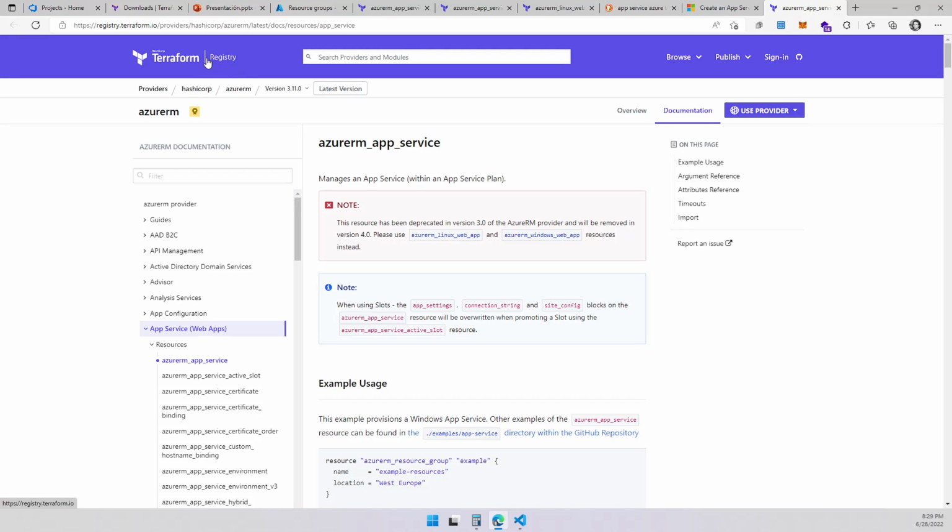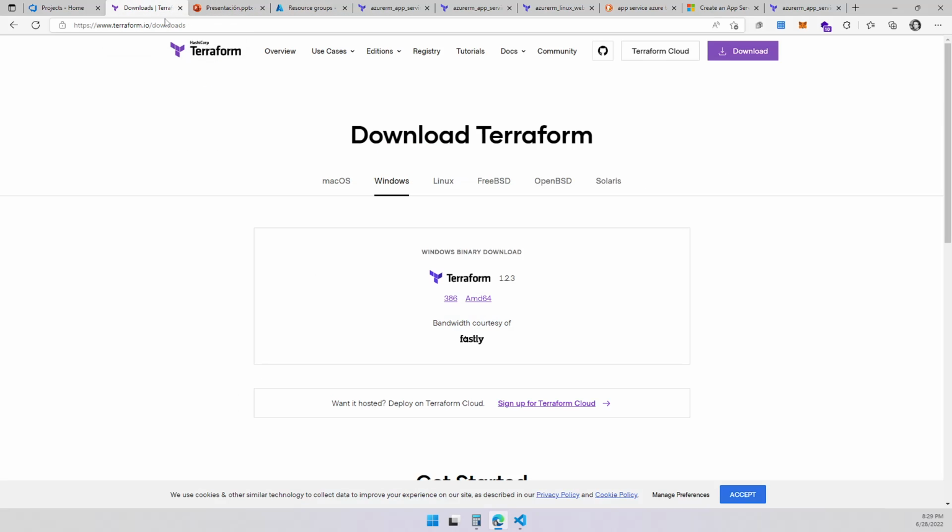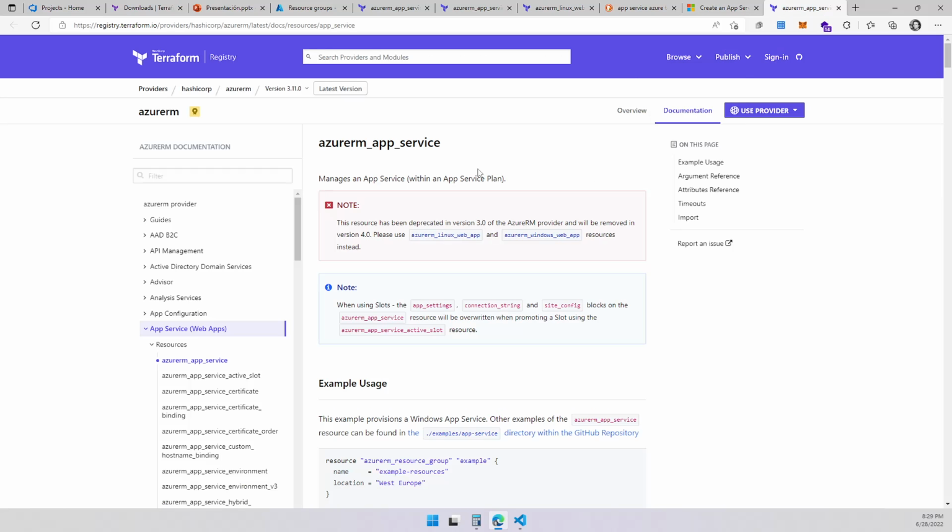This is what is called a Terraform registry. It's different from the page where we were looking before, right? This is like a registry where there's a bunch of modules and documentation you can follow. One of the main things we need to know is that with Terraform, you can build a lot of stuff in different clouds, right? It's not only Azure, you can build it in many things.